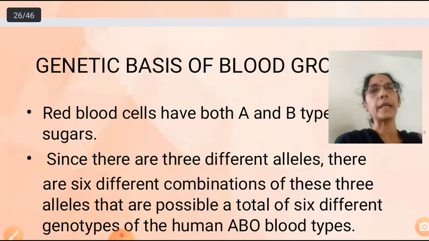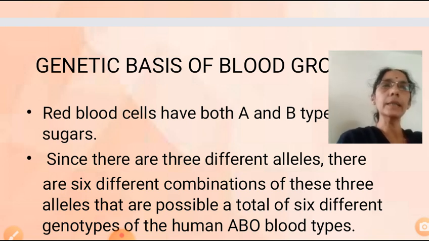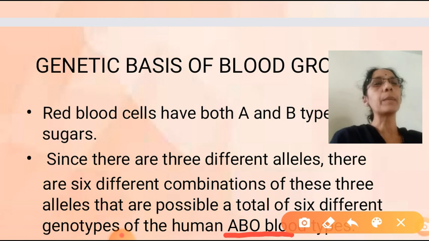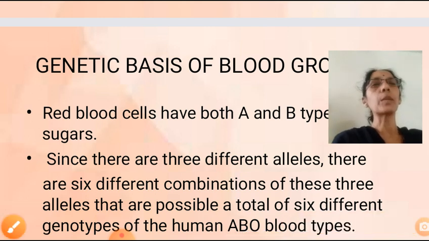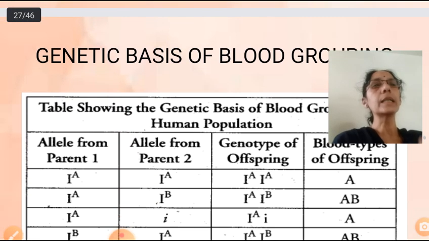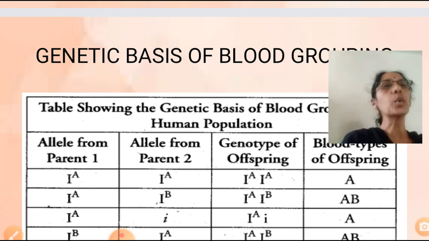Now if you are taking the alleles, how many alleles are there? Three alleles are there. A single gene having more than 2 alleles is called multiple allele. Keep it in your mind. An example for codominance is the AB blood group, whereas ABO blood grouping is called multiple allele. Multiple allele means normally a single gene consists of only 2 alleles. But here what is happening? A single gene is having more than 2 alleles. So it is called multiple allele.